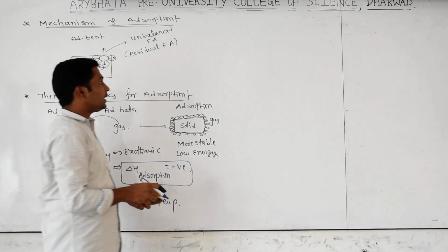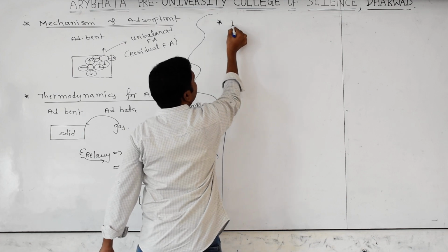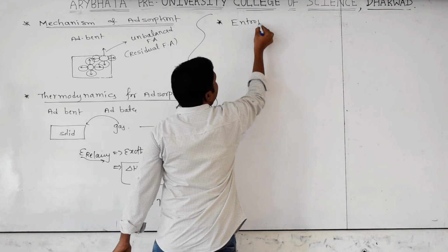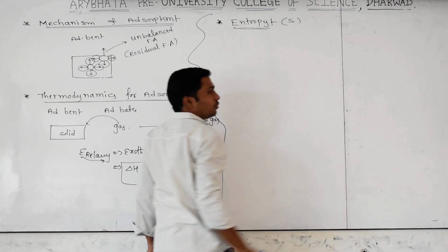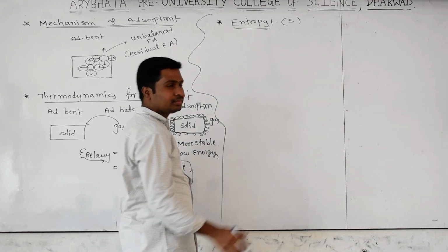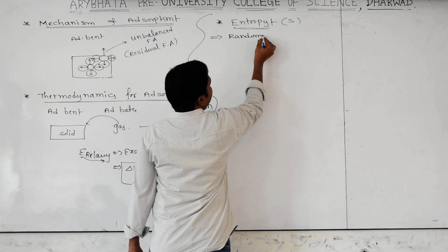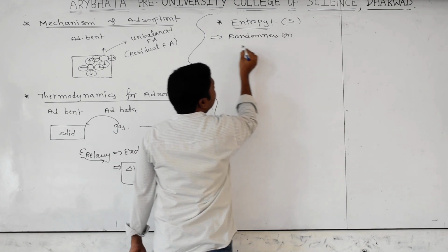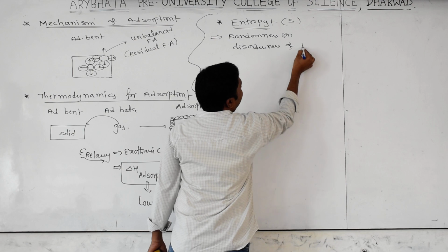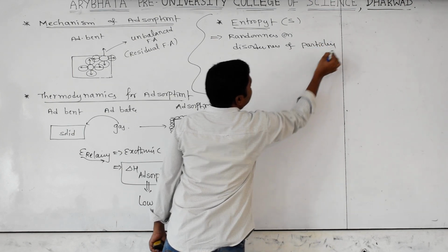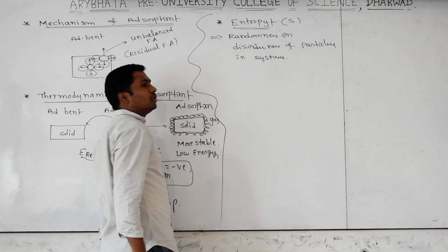Very nice point. Later we have to discuss one more thermodynamic term. It is nothing but entropy. In the thermodynamics class we discussed this point. Anybody, how can you explain entropy? What is the simple word regarding entropy? Disorderness, randomness, or nothing but disorderness of particles in a system. Whatever you are taking as the system, the randomness or disorderness of the particles is called entropy.